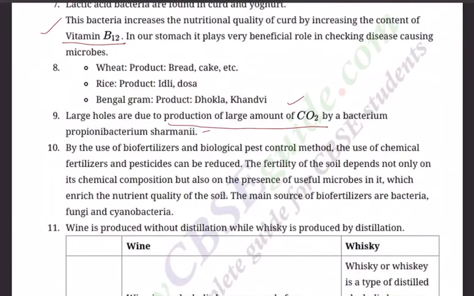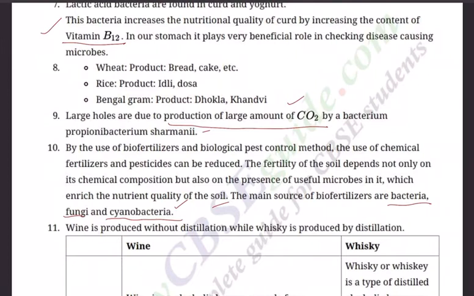Next, question number 10. By the use of biofertilizers and biological pest control methods, the use of chemical fertilizers and pesticides can be reduced. The fertility of the soil depends not only on its chemical composition but also on the presence of useful microbes in it, which enrich the nutrient quality of the soil. The main sources of biofertilizers are bacteria, fungi, and most important, cyanobacteria. So instead of putting urea, Gromor, you please advise your daddy to go for biofertilizers.